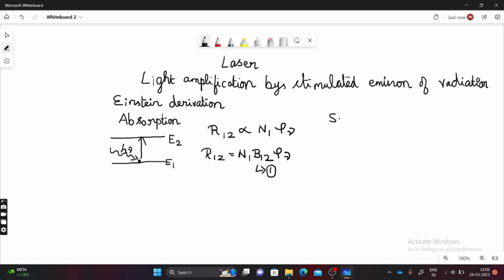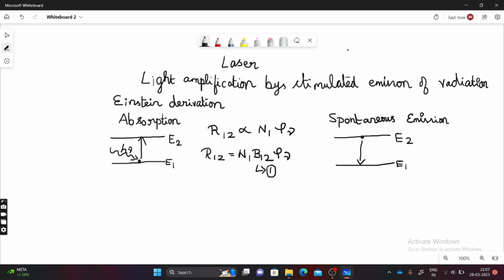Next one, spontaneous emission process. Again we will consider the two energy levels E1, E2. Now the atoms after absorption are present in the excited state. Spontaneous emission is when the atom present in the excited state comes back to the ground state without any external source. Automatically, spontaneously it comes back to the ground state. So that is called spontaneous emission.